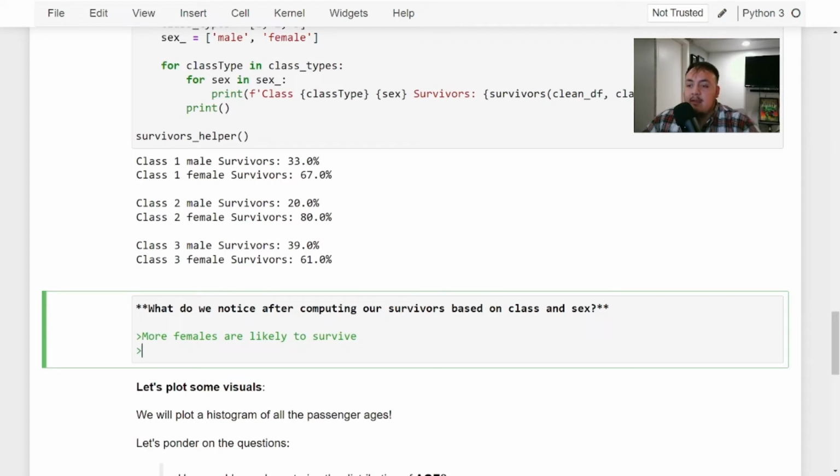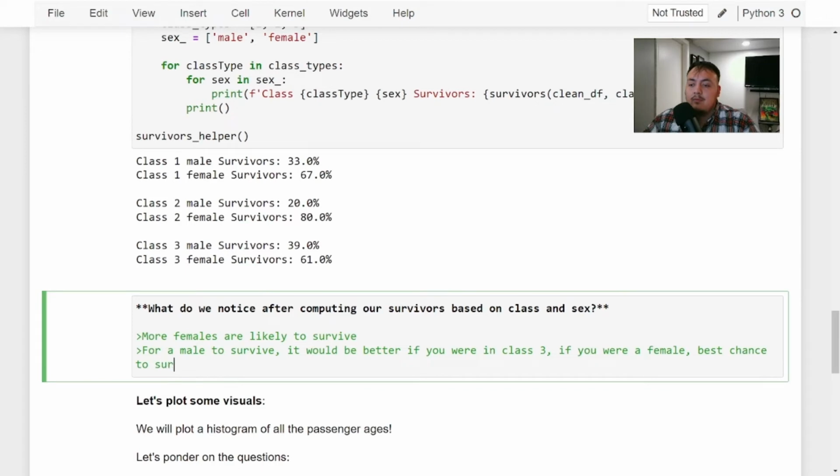So we can say that for a male to survive, it would be better if you were in class 3. If you were a female, the best chance to survive would be in class 2.